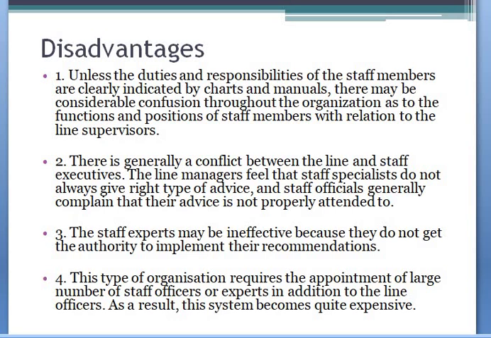Unless they are assigned a particular task, they are not involved with the line supervisors, and this will lead to confusion as to who should do a particular work, the staff member or the line supervisors. There is a greater conflict between the line and staff executives.